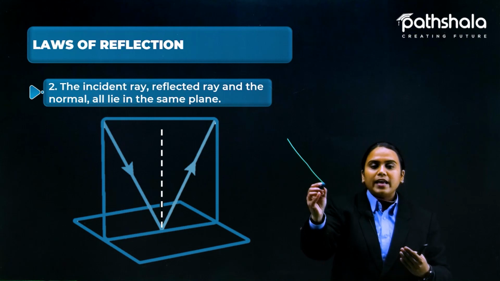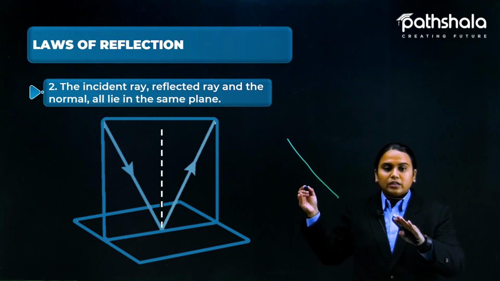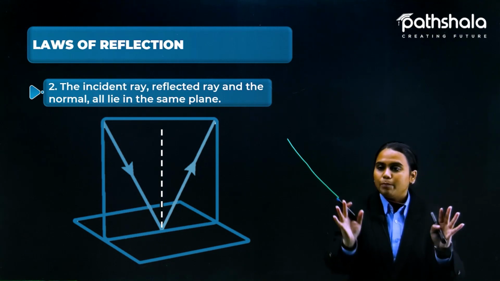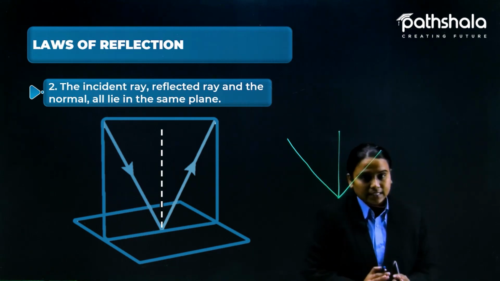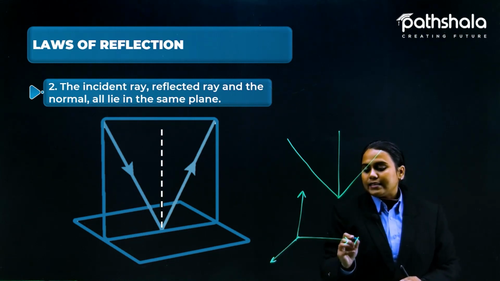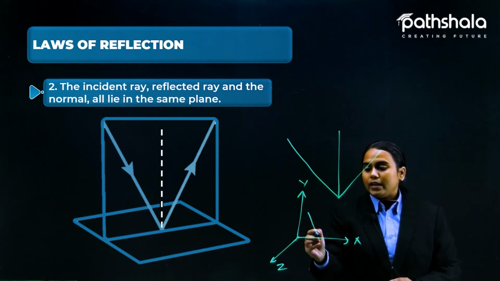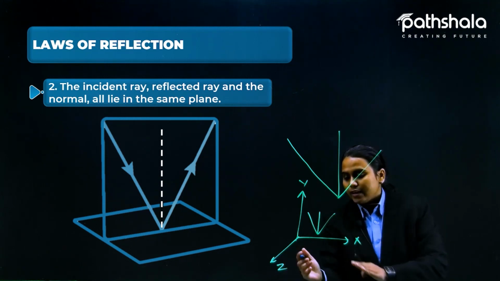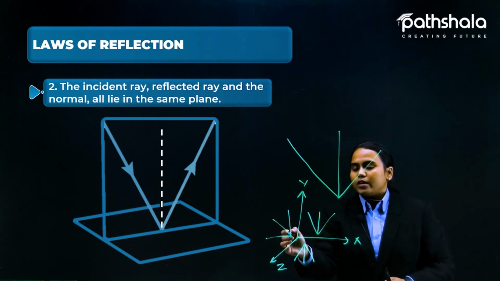If I draw a line like this, and then another line into here, then this is not a single plane. A single plane means that all three lines are in, say, the x and y axes. In mathematics you have read that there are three axes: x-axis, y-axis and z-axis. So all three things should be in the xy plane, or if you are taking xz, all three things would be there. If you are taking yz, then all three things would be there.